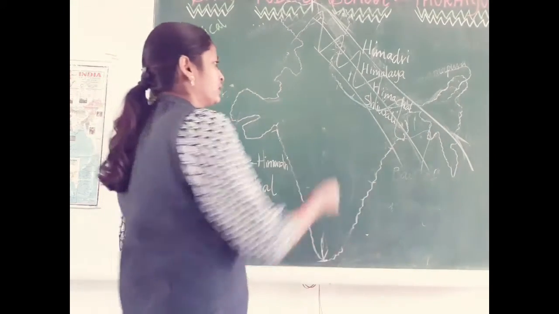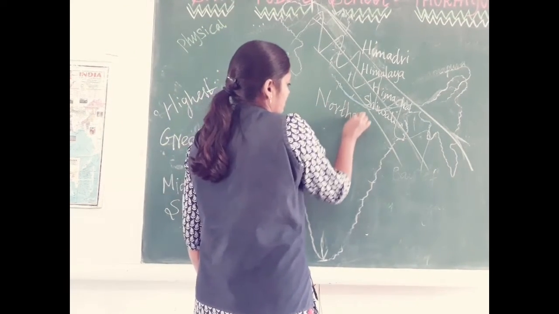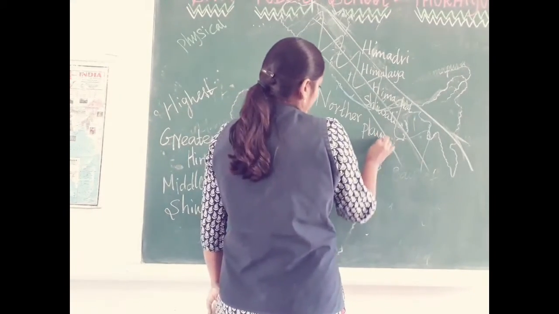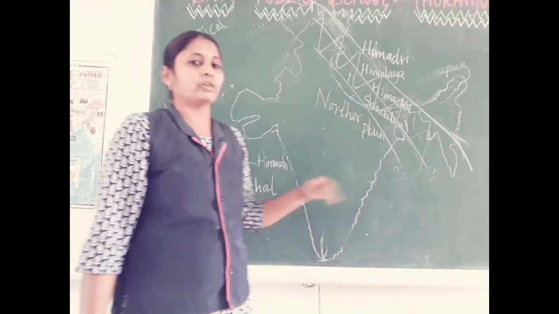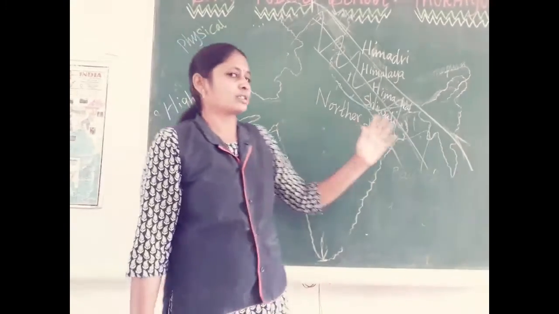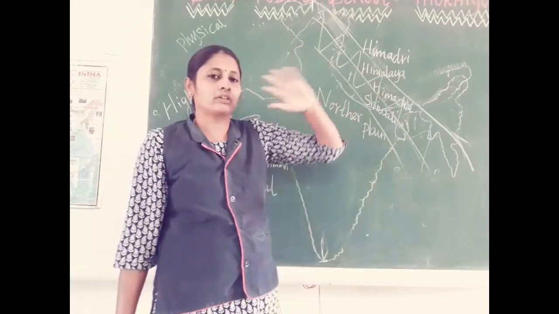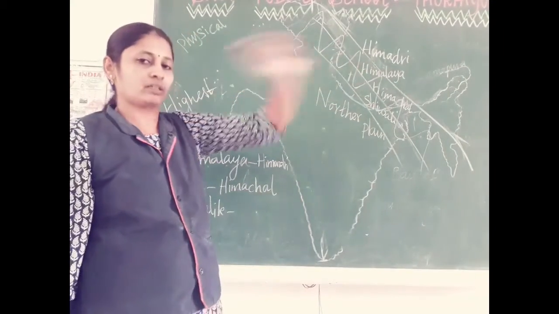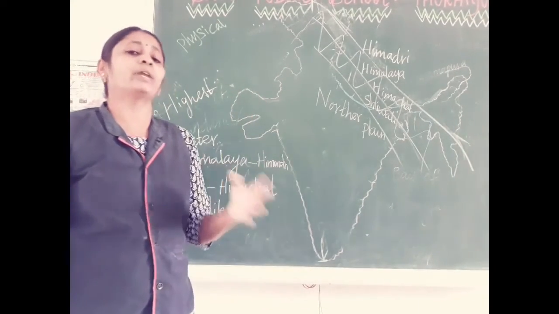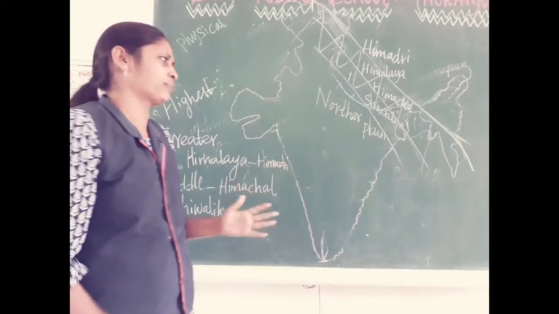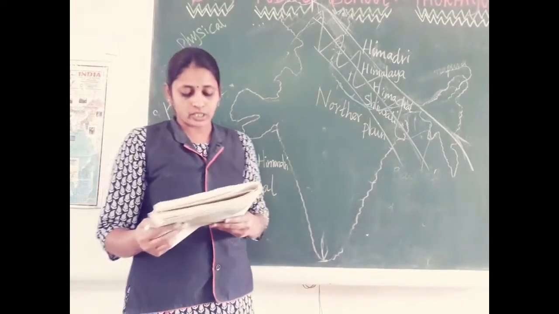Once again I repeat, after Shivalik we have the northern plains. I said before why this place is called the northern plains: because of the Ganga river, this region gets fertile soil and the people do agriculture, that's why it is called the northern plains. Maximum population of India is present here only. If you take a survey in Uttar Pradesh, Bihar, West Bengal, it is a very crowded area. Bangladesh is also a very crowded area.